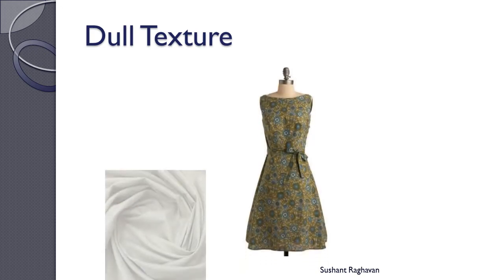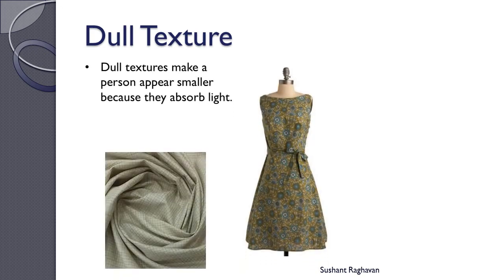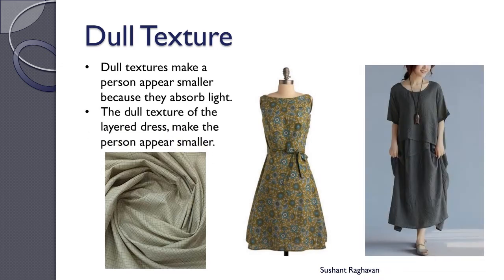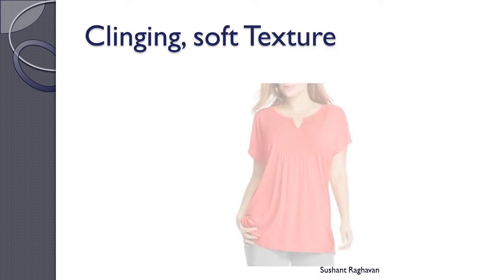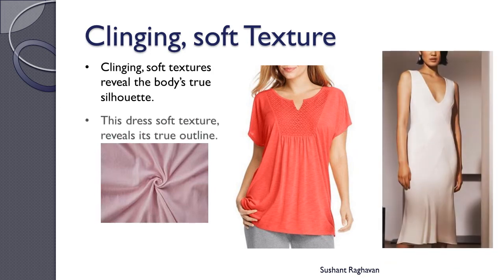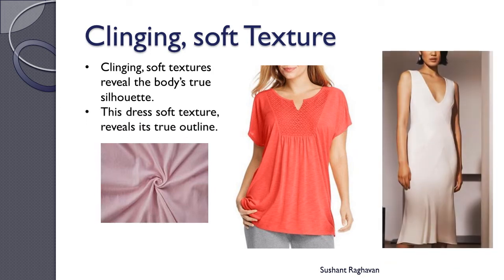Dull texture. Dull textures make a person appear smaller because they absorb light. The dull texture of the layered dress makes the person appear smaller. Clinging soft texture. Clinging soft textures reveal the body's true silhouette. This dress's soft texture reveals its true outline.